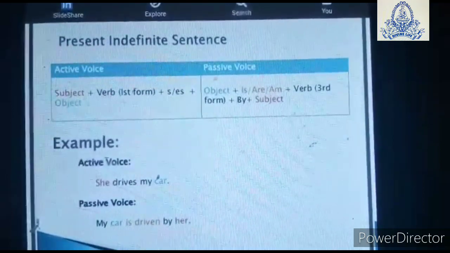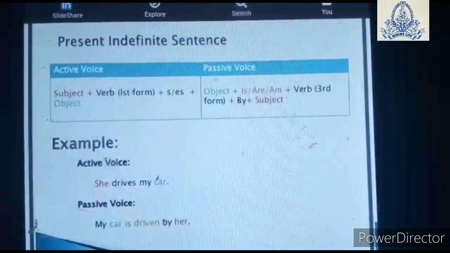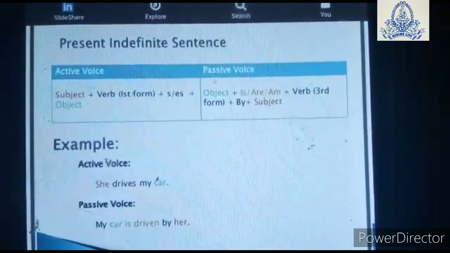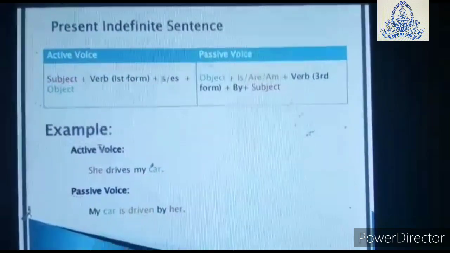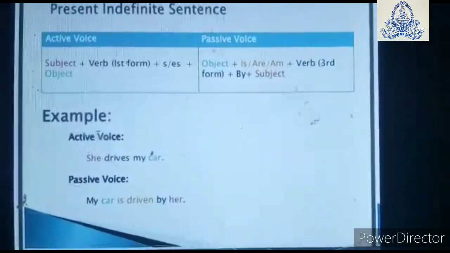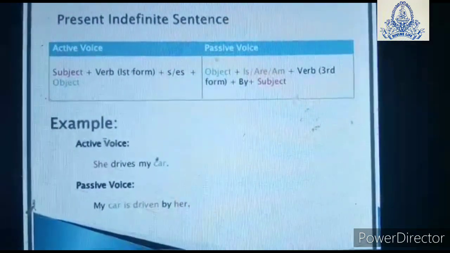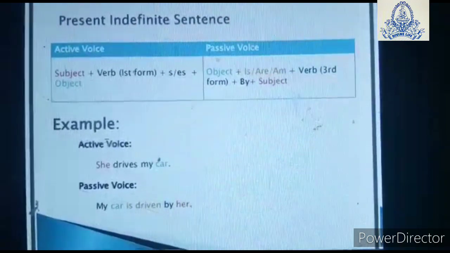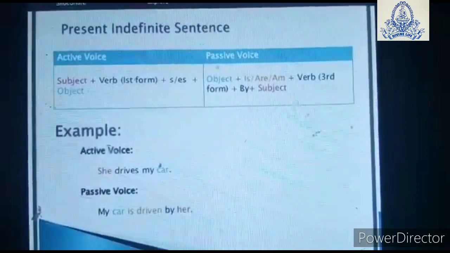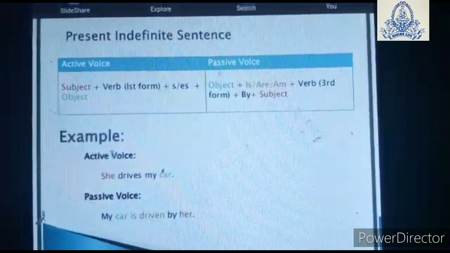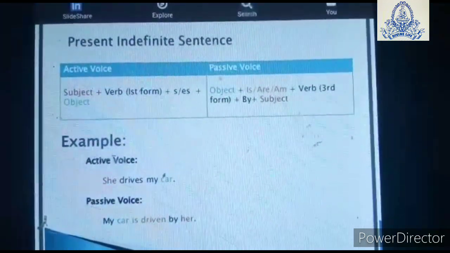If it is plural, you are going to write are. And if it is in the first person, that is am, plus the verb third form, by plus subject. Let us see the example. She drives my car. Now what will be the passive? My car is driven by her.